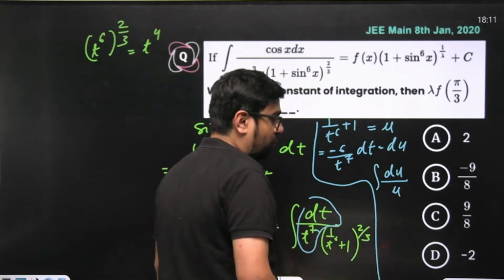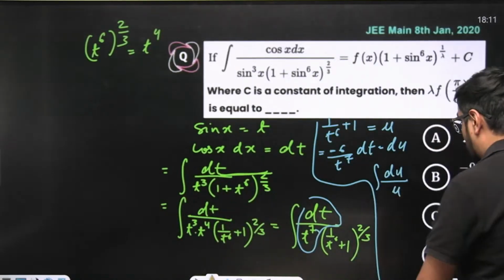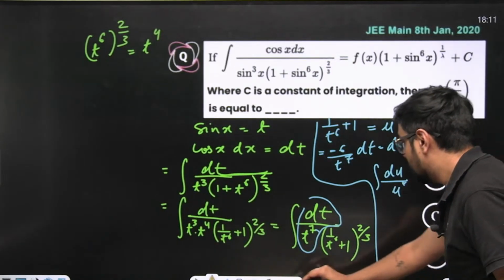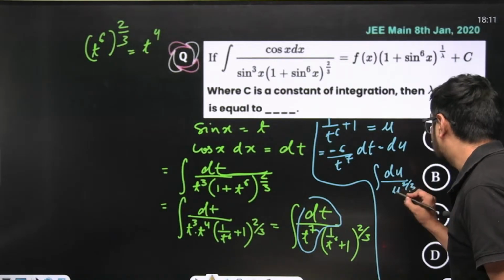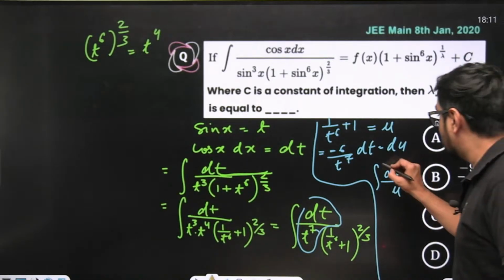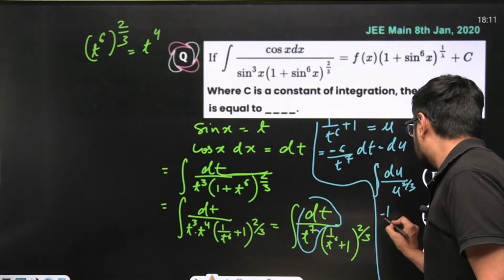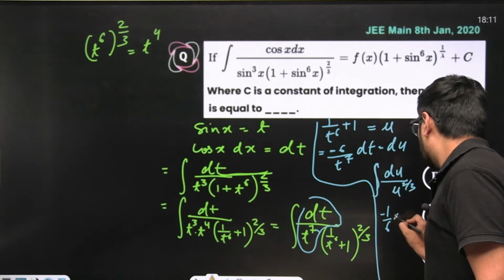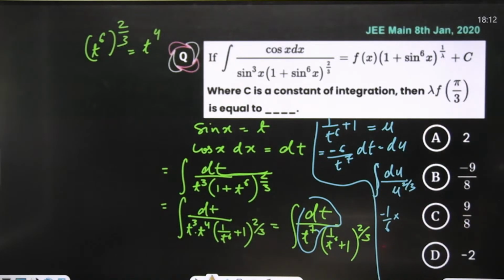Du by u to the power 2 by 3, and minus 1 by 6 you can multiply outside: minus 1 by 6 into du divided by u to the power 2 by 3.